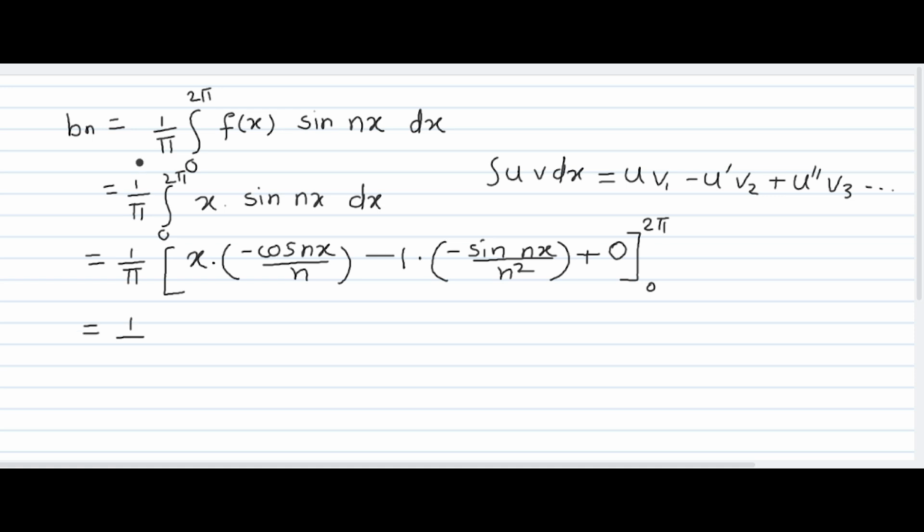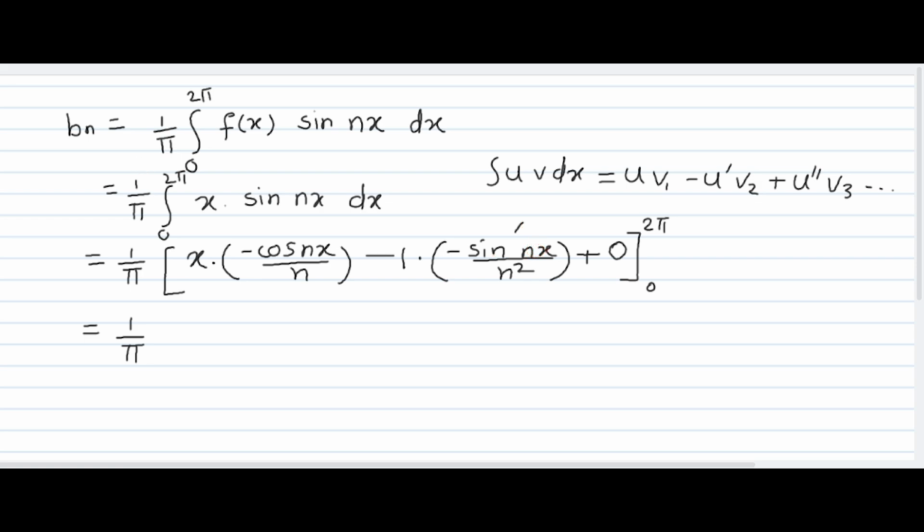Now let's put the limit. So here in the Fourier series, we have to note that whenever the limits are in terms of pi or maybe 2 pi, then the sine of nx becomes sine 2n pi, which will give you 0 value. And the lower limit is also 0, so sine of 0 becomes 0.